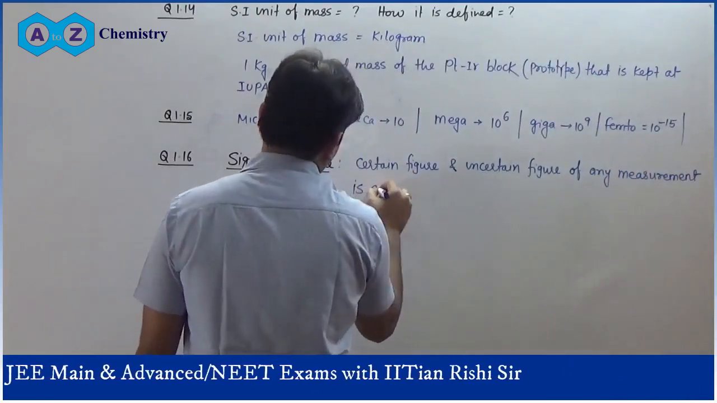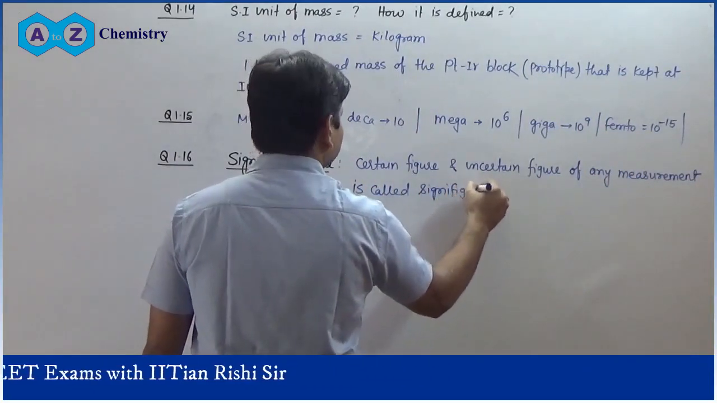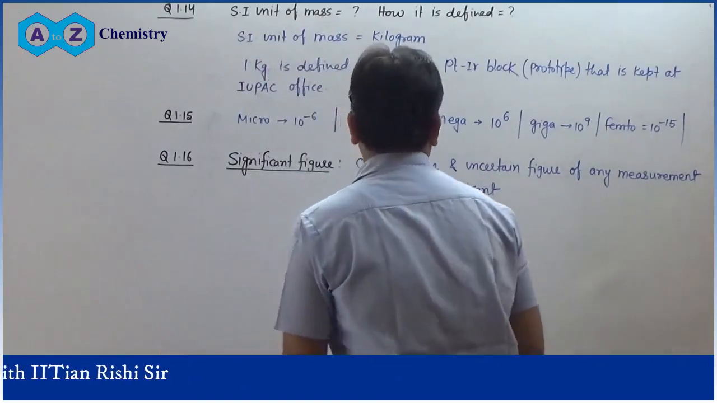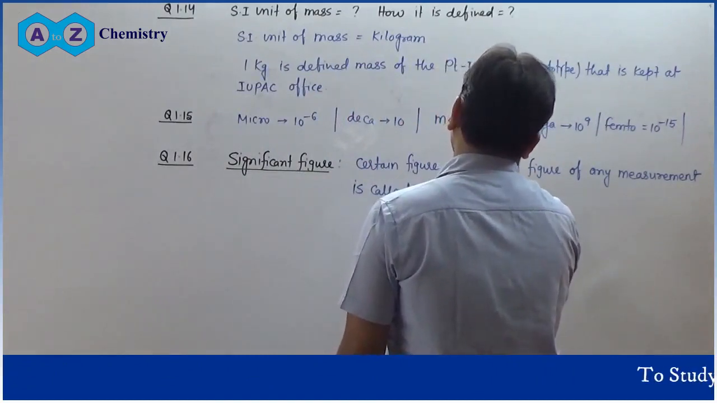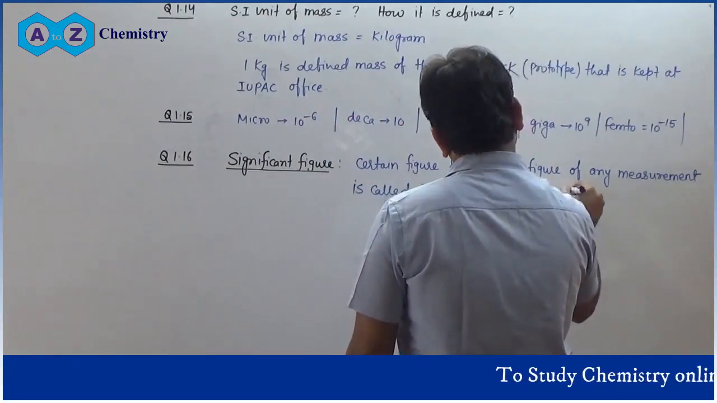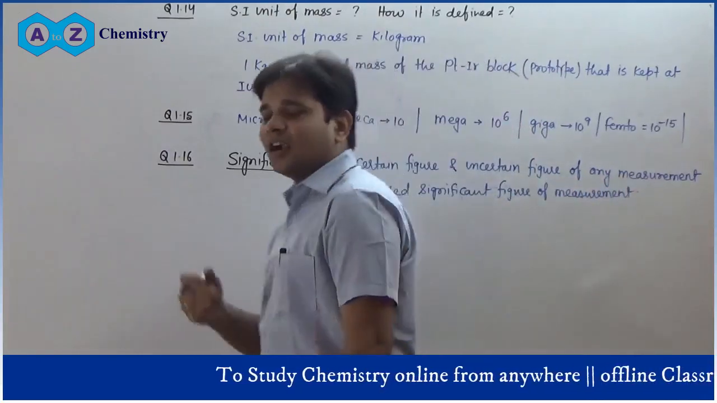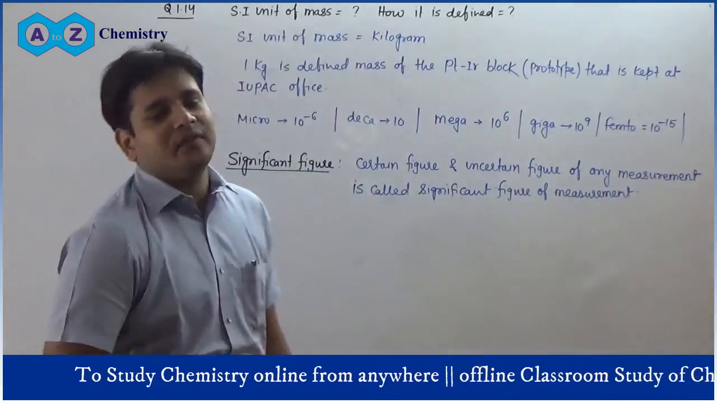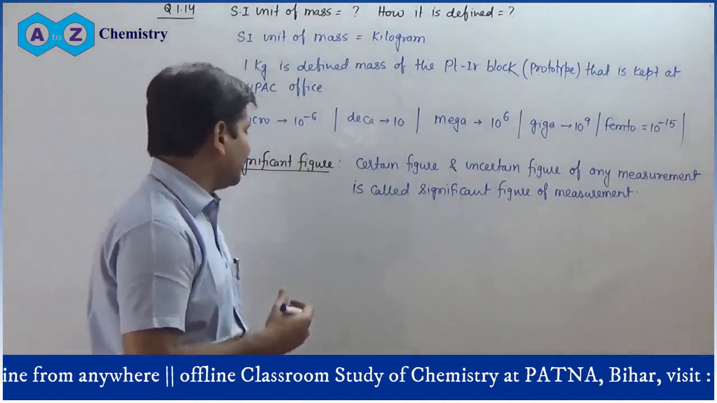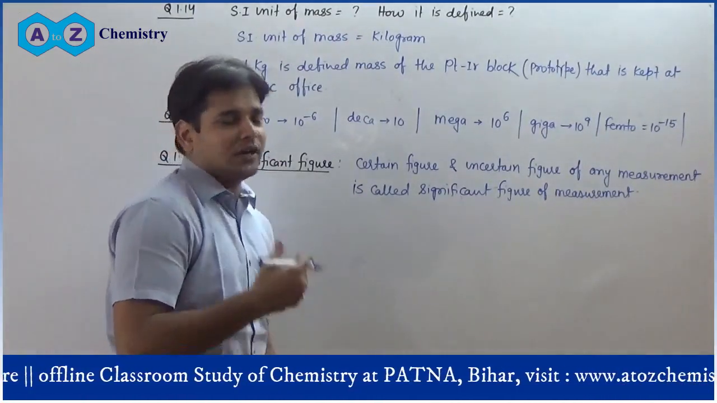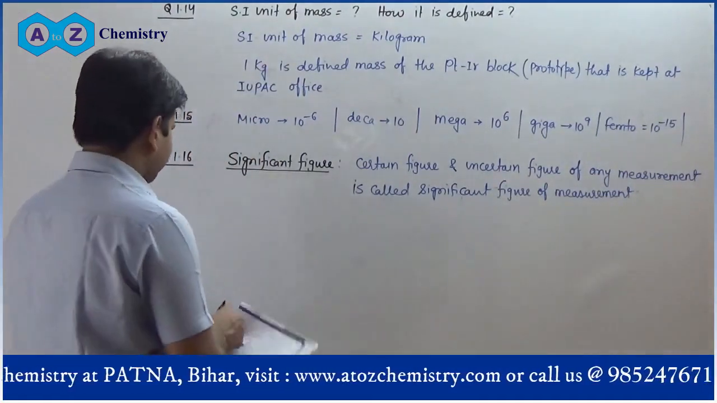Certain figure and uncertain figure of any measurement is called significant figure of the measurement. When any measurement is done, it certainly includes a certain figure and an uncertain figure. For a measurement to be complete, both should be present, and both are combinedly known as the significant figure of the measurement.